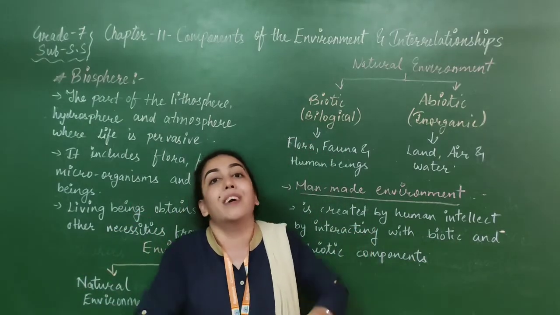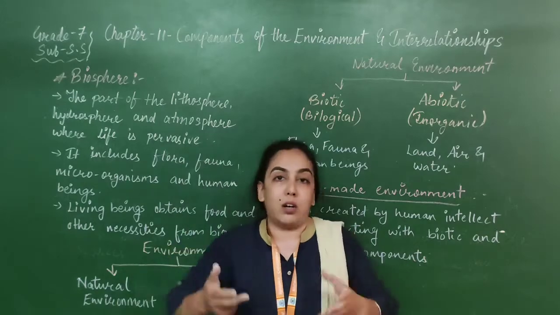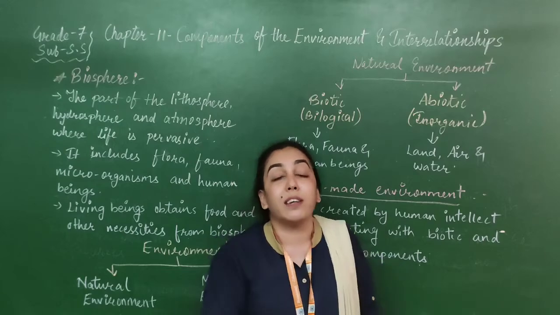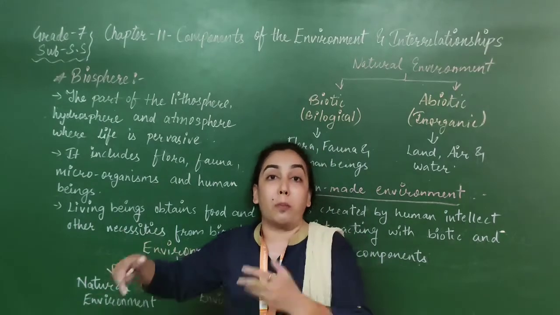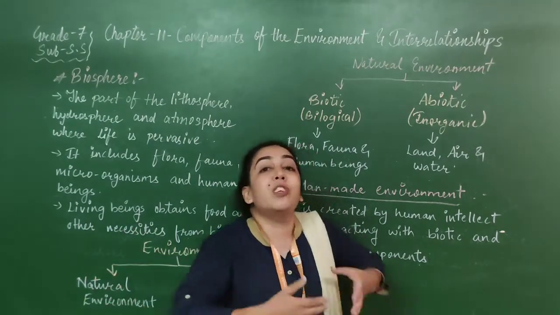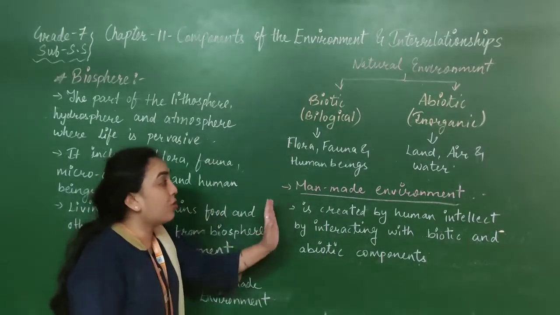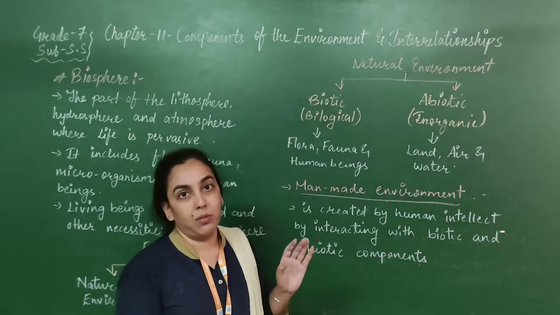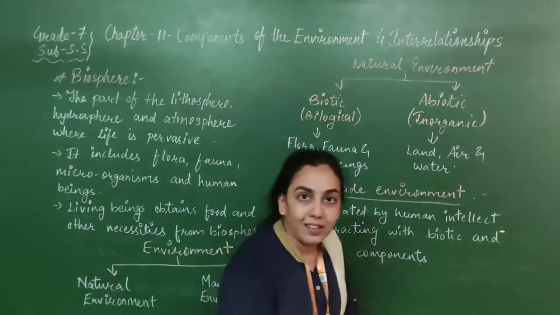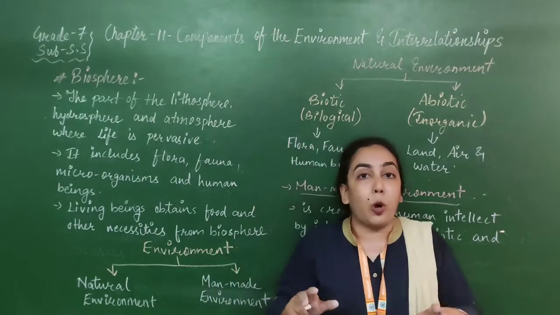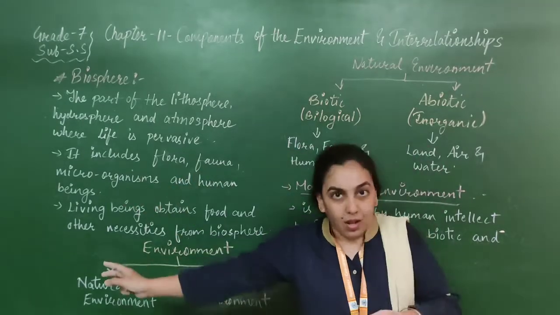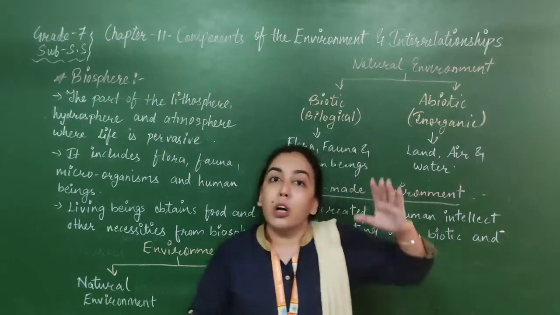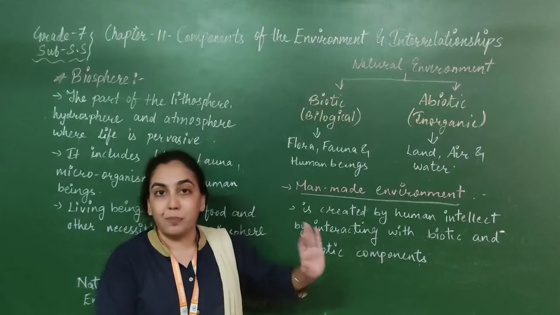What all things were there? Industries were developed, then to solve the water problem, taps were invented. Slowly we invented and discovered many things. So the changes which humans have made to the environment are all known as the man-made environment. So I hope the topics are clear. I hope you are clear on the topics like the components of the environment, lithosphere, biosphere, hydrosphere, atmosphere, and also the different types of environment I have explained to you.